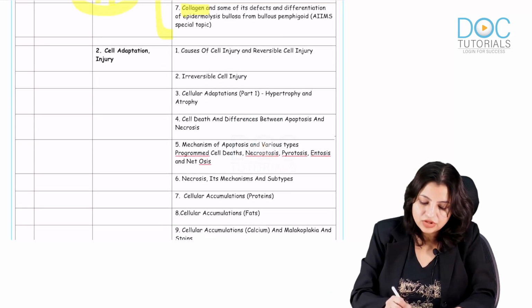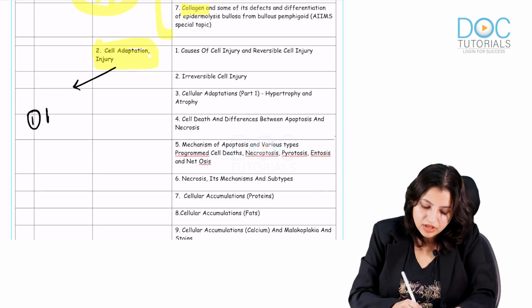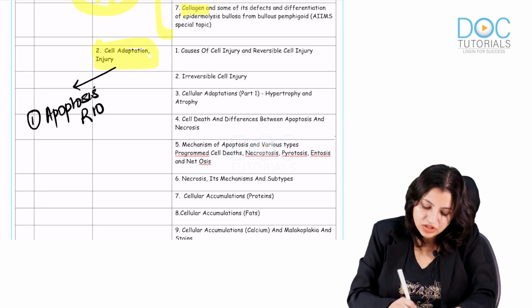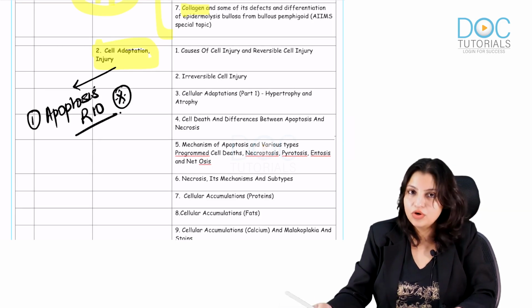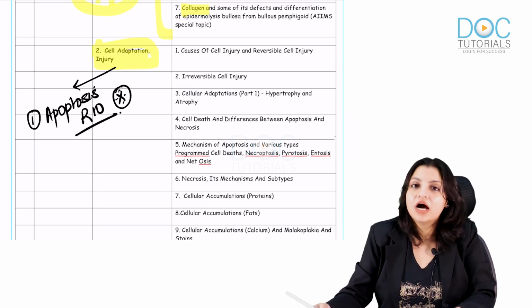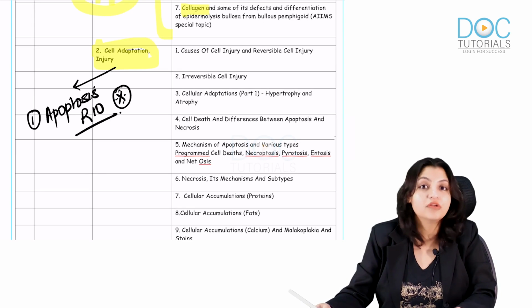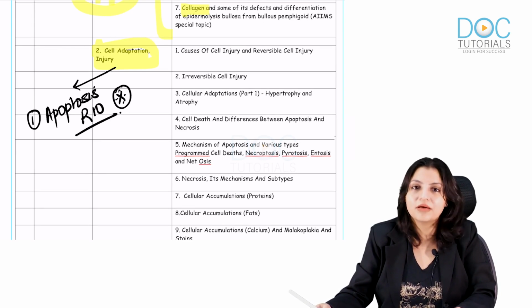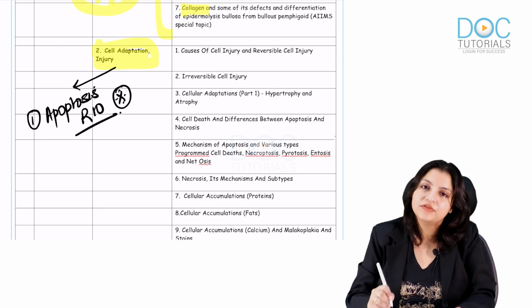Coming to cell adaptation, what should be your focus? Here you should remember apoptosis. Please remember that there is an update of Robbins 10th edition on all the programmed cell death. I have prepared a separate video on programmed cell death updates. I request all of you to see that video because it's a very high yield video and a very probable video that can come in your exam this time. So it is very important to see all the programmed cell death videos.